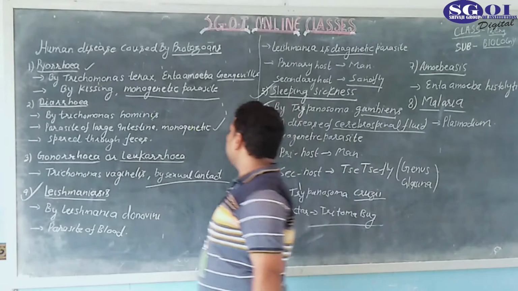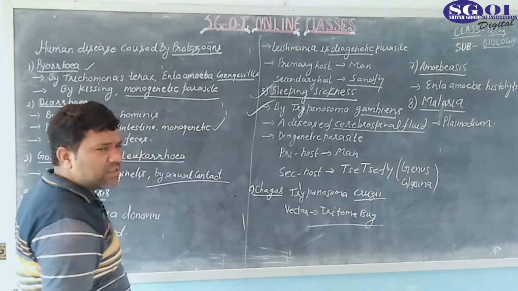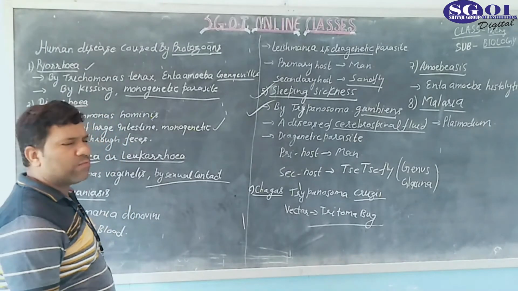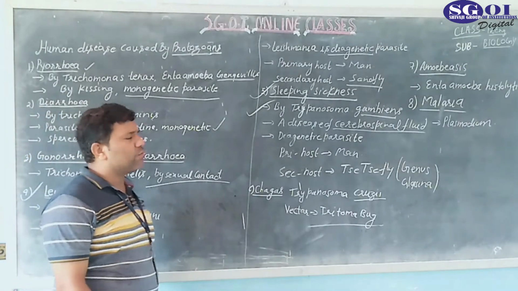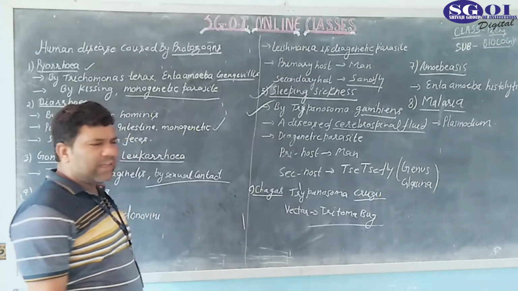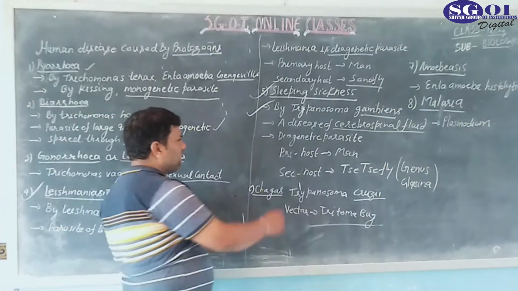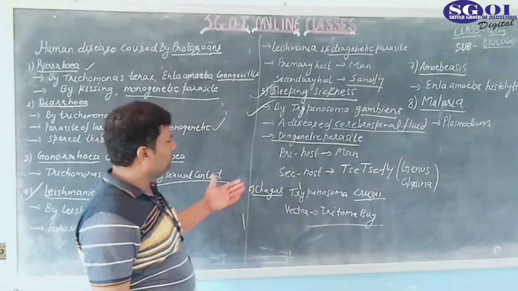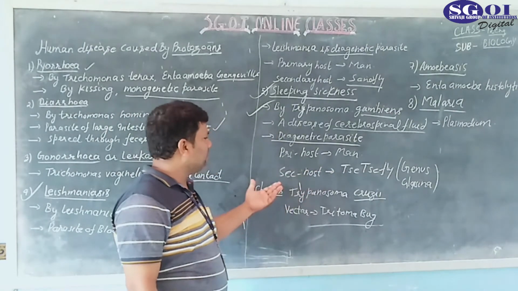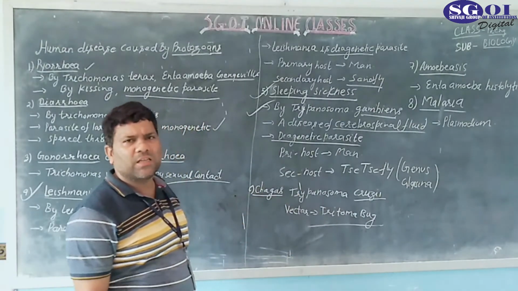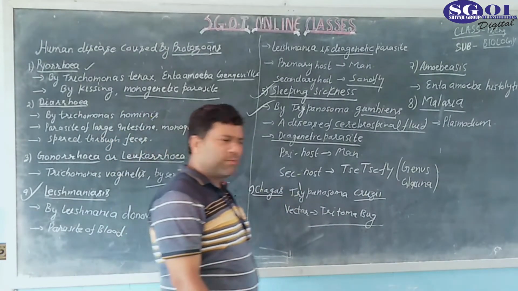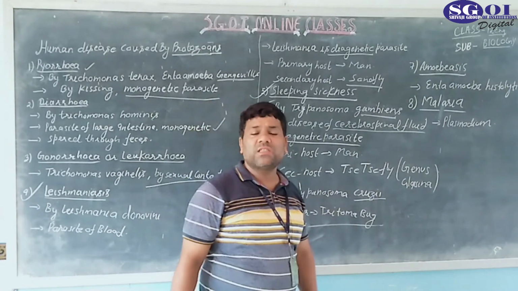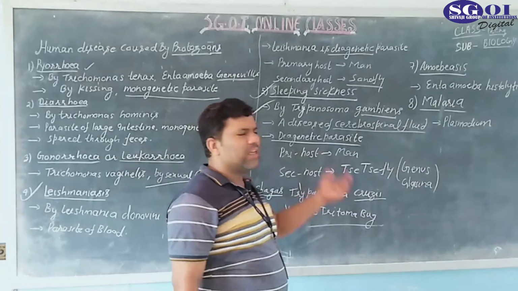It is also important that sleeping sickness is digenetic. The causative agent is Trypanosoma gambiense, and this Trypanosoma gambiense is a digenetic parasite. It completes its life cycle in two hosts. In the first host, the primary host is man, and the secondary host is a fly of the genus Glossina. This is an important point.